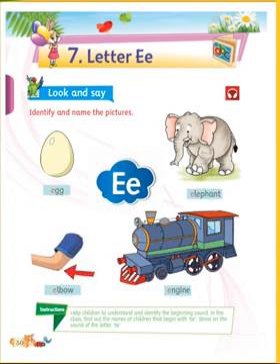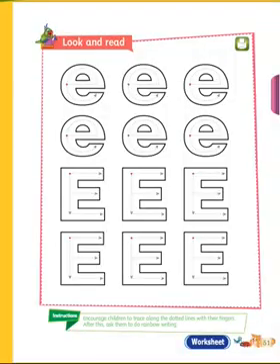Next page. You can go to the next page. Now you see, you must trace the alphabets, and you must write which alphabet this is. Small e. You must trace and you must write it. Now which is this? Capital E. You must trace and you must write. Understand, beta? We can go to the next page.